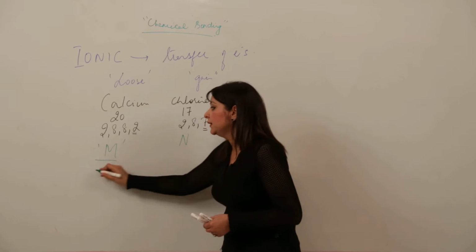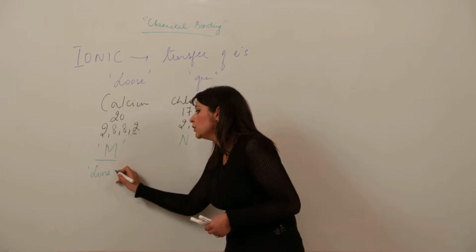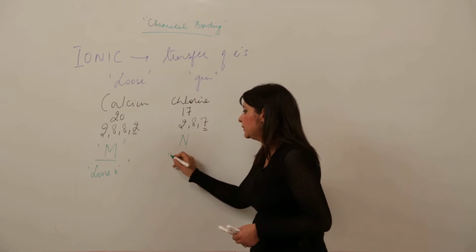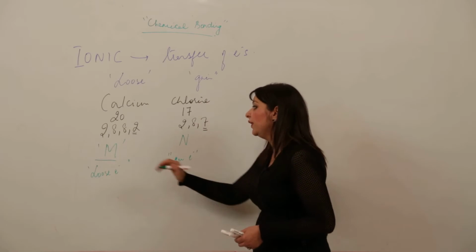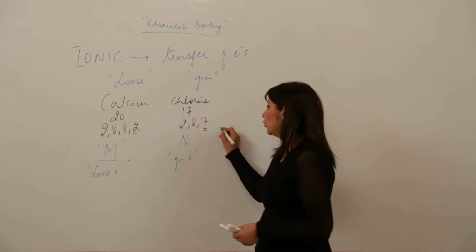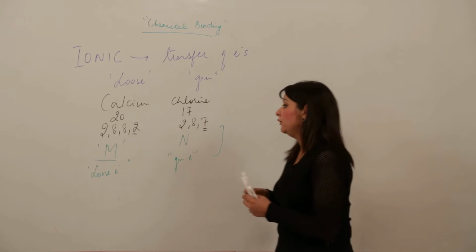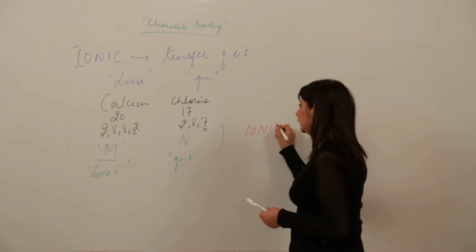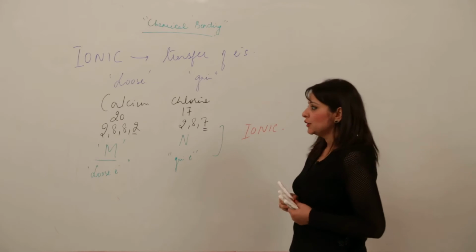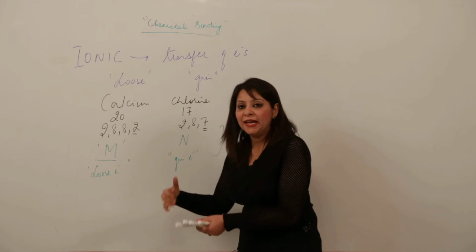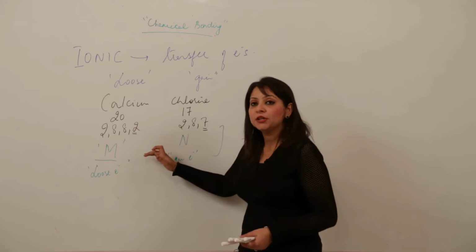Metals always have a tendency to lose electrons, and non-metals have a tendency to gain electrons. So whenever you see such a combination, straight away you should know that they will form a kind of bond, ionic, right?